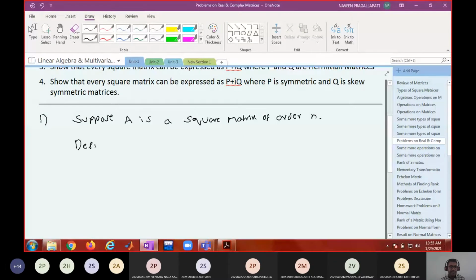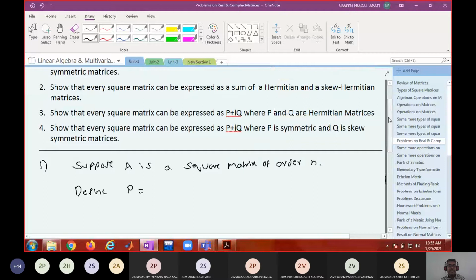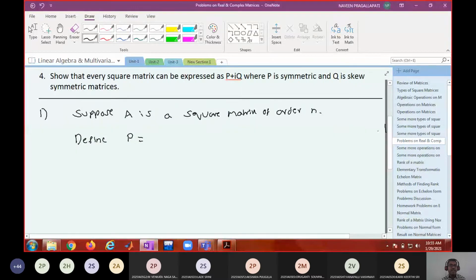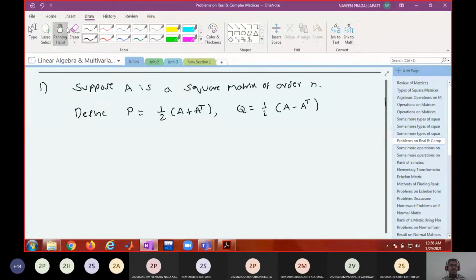Define P equal to... How can I define P in terms of A? 1 by 2 times A plus A transpose, and Q equal to 1 by 2 times A minus A transpose. Right? What is P transpose?